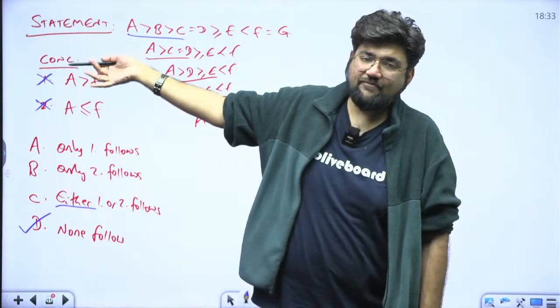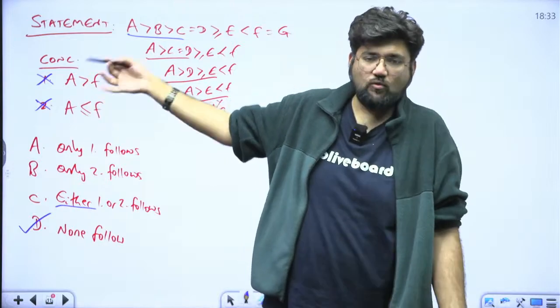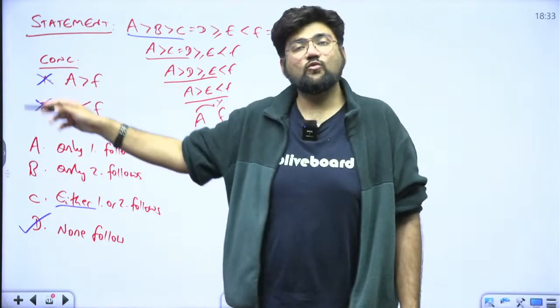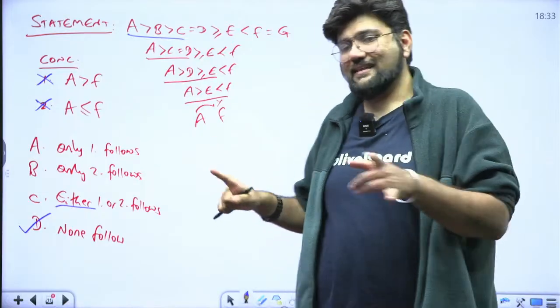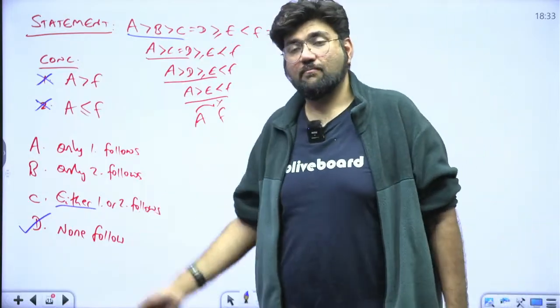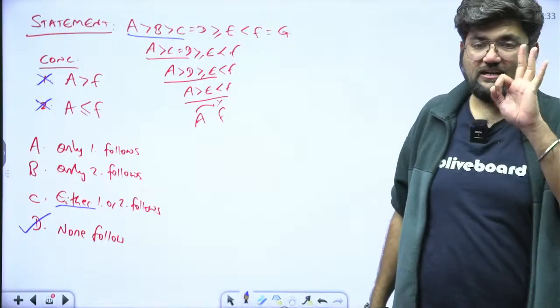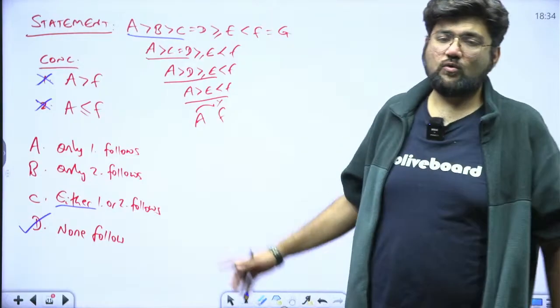Either A is greater than F, or A is less than F, or A is equal to F. That's the only possibility. If I take them together, either of them will be correct. Which one, I don't know. And that is exactly what "either or" means. So for this, you need to check for three conditions. If those three conditions are valid, only then will you tick on either or.